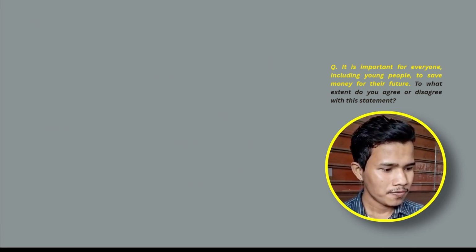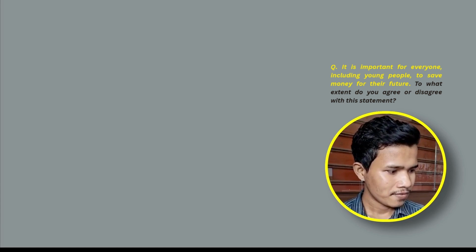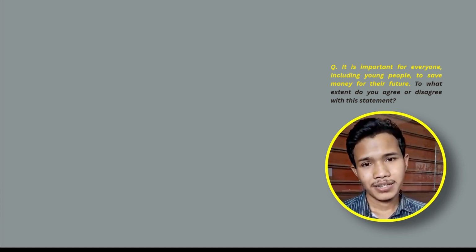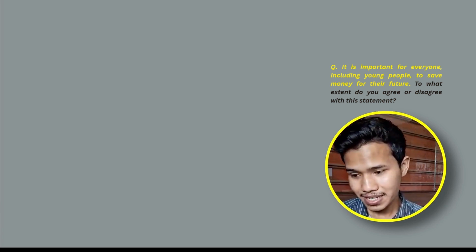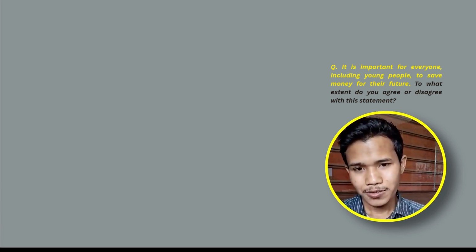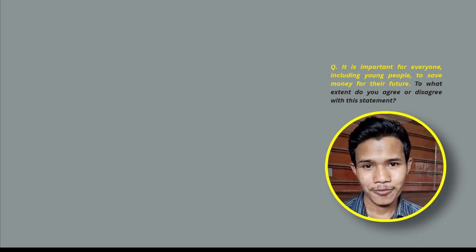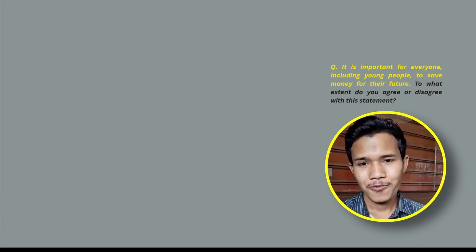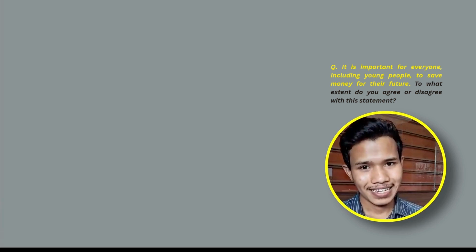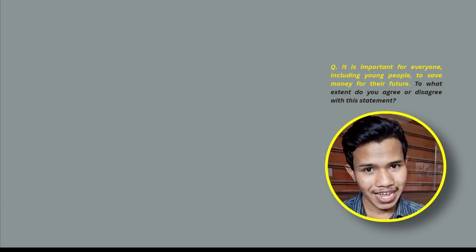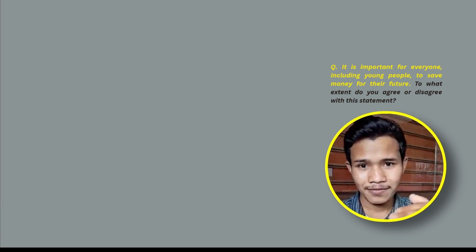Now we should move to body paragraph number 2. Since we have already mentioned our first point, you can start the second body paragraph by saying additionally, or moreover, or furthermore. Why? Because we are just linking our ideas, moving from one idea to another, so they still have that connection.